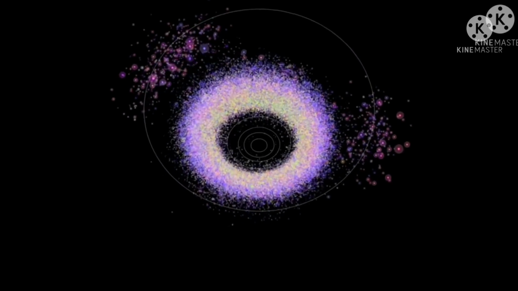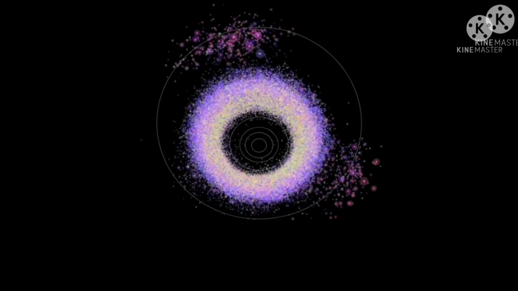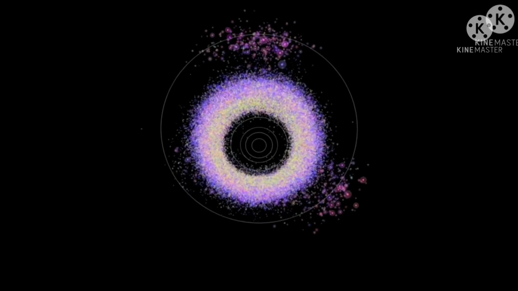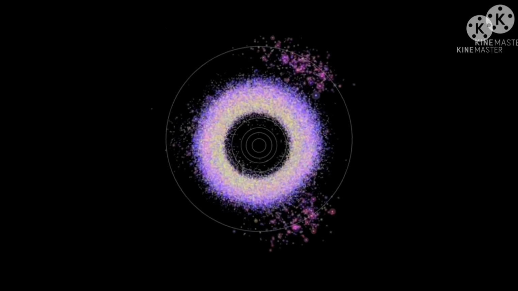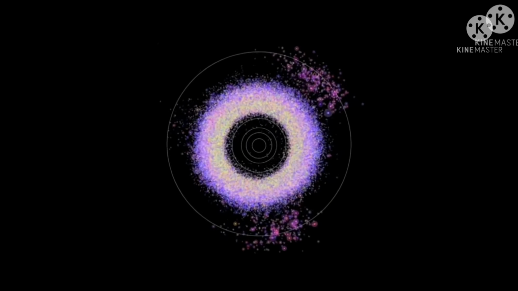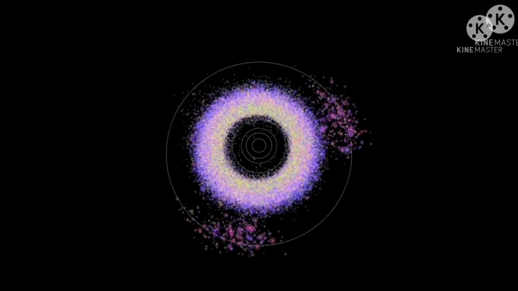What is the origin of the asteroid belt? Early in the solar system, dust and rock circulating the sun were pulled together by gravity into planets. Thus, they became planets. But not all. Some of them were not formed as planets.